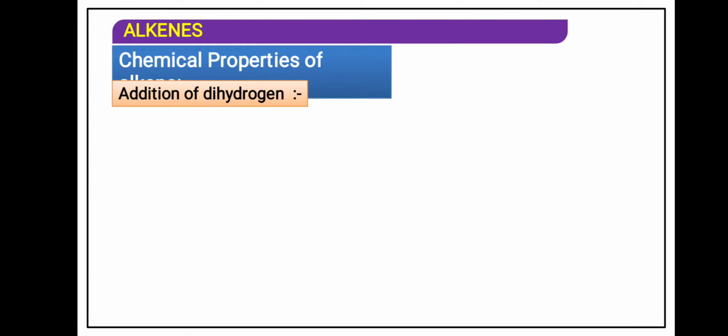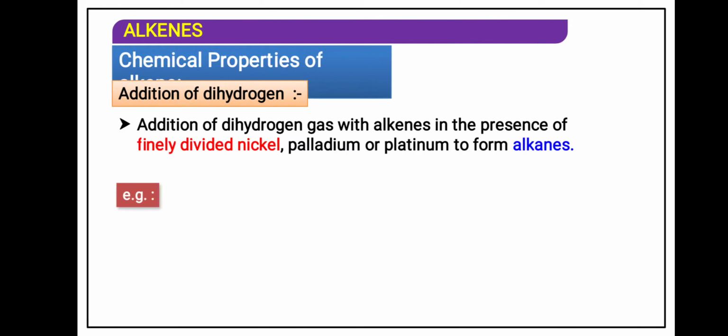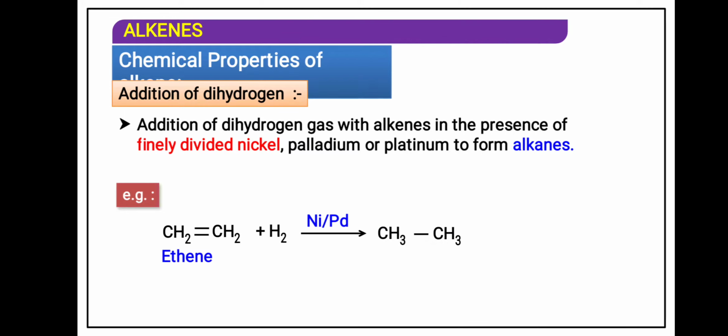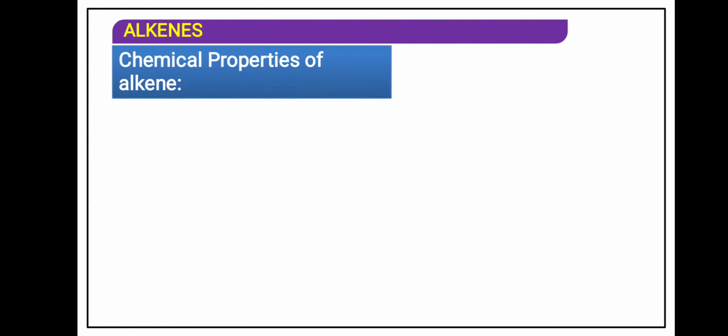If we add catalytic hydrogenation, what will happen? In the presence of nickel, palladium, platinum or Raney nickel, the double bond will directly convert into a single bond. We have studied that in the preparation of alkane. Now we are studying chemical reactions of alkene, so the starting compound will be alkene. So alkene is reacted with catalytic hydrogenation and ethane is formed. So how will you obtain ethane from ethene? That reaction we have to write. Now the next method,